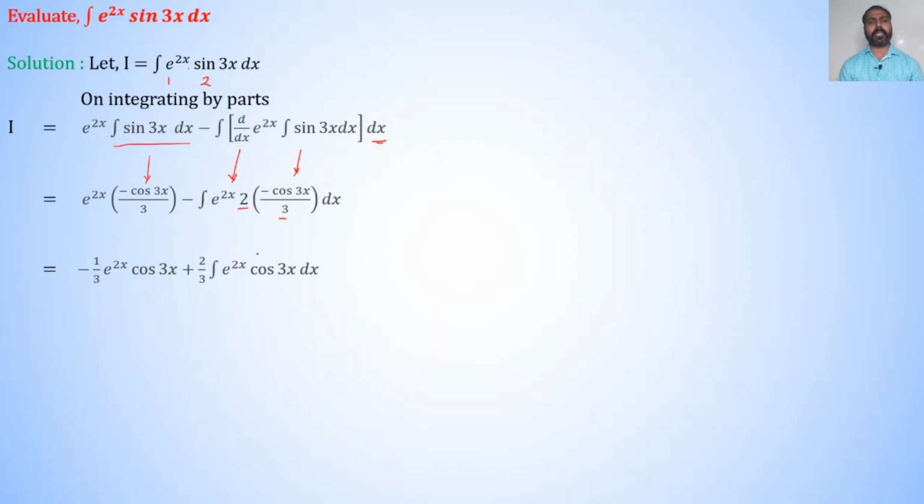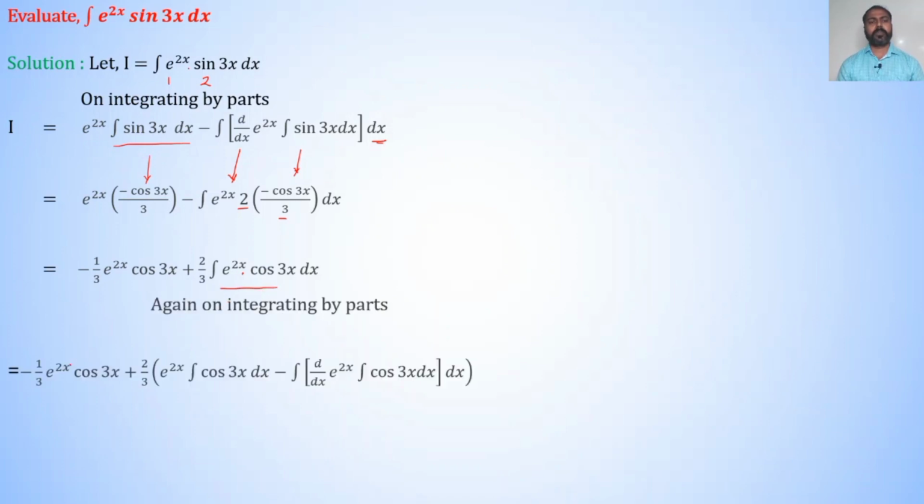So, we take that constant outside the sign of integration, plus 2 divided by 3 into the integration of e raised to 2x into cos 3x dx. Here again the integrand is a product of two functions. So, again on integrating by parts, I is equal to minus 1 by 3 into e raised to 2x